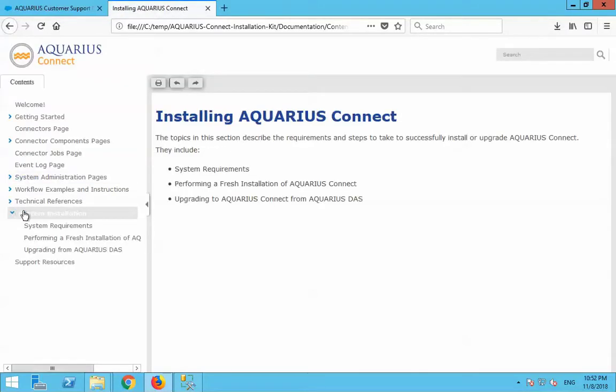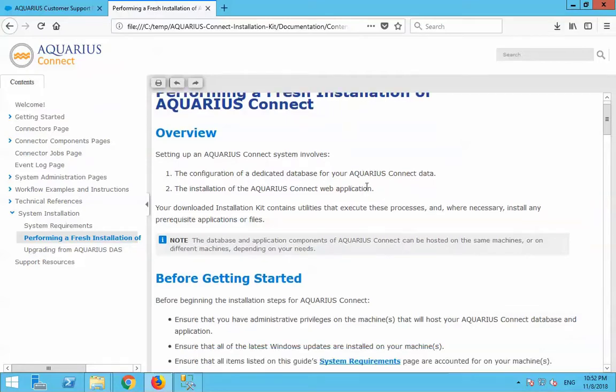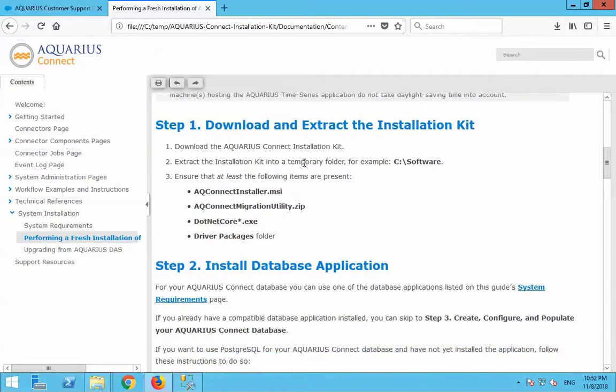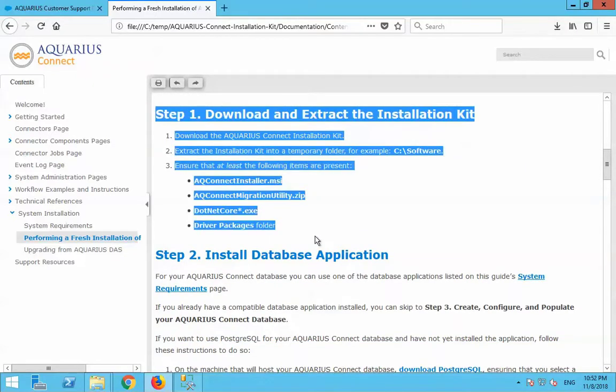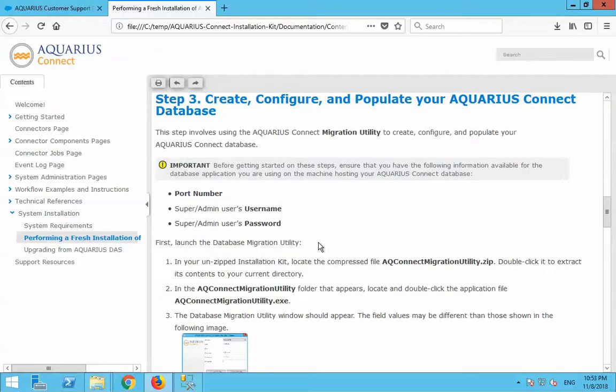System installation, performing a fresh installation. These are the detailed install instructions that you need to follow carefully to get this system installed. At this point, we've worked through the overview, before getting started sections, and step 1, and we're going to carry on with step 2. For this demonstration, I'm going to be using SQL Server, not Postgres, and so we can skip step 2 and move right on to step 3.